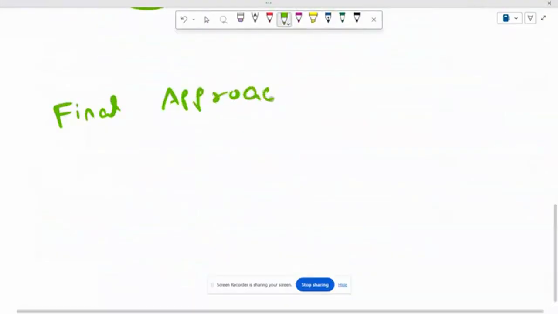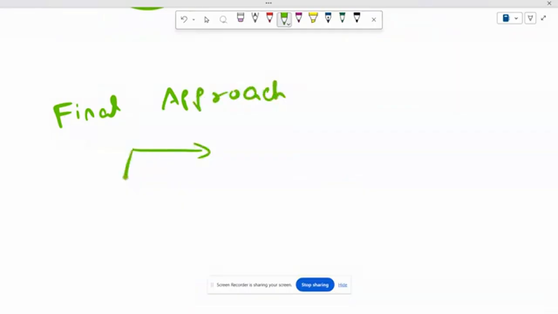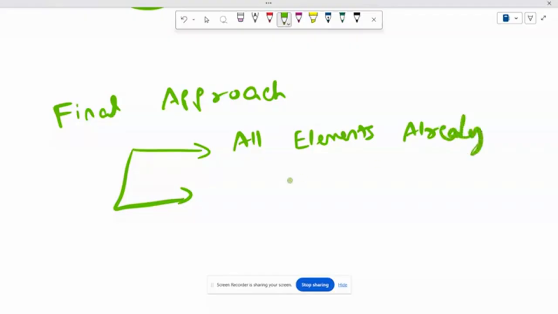What is that final approach? Two parts. If all elements are already equal, we will return zero number of operations. Why? Because they are already equal. That is what we want to achieve.